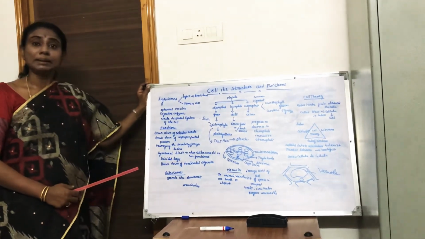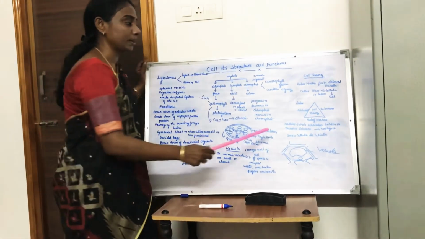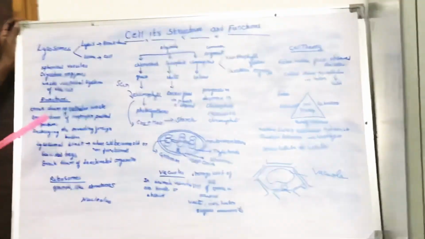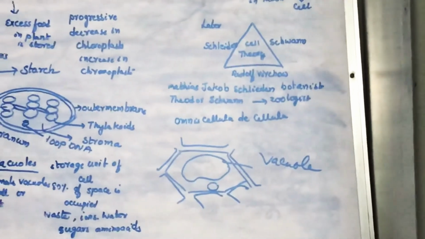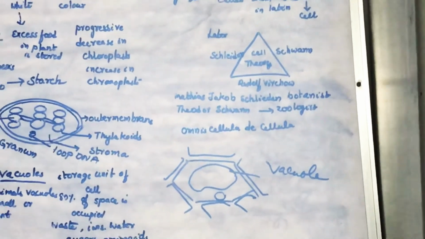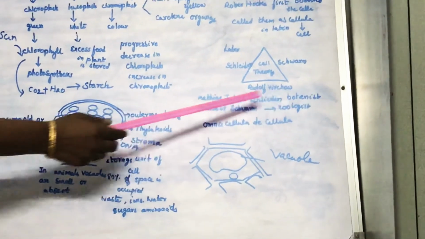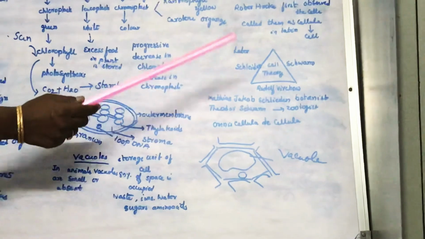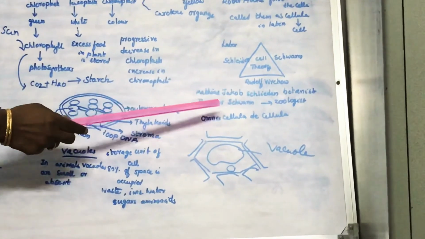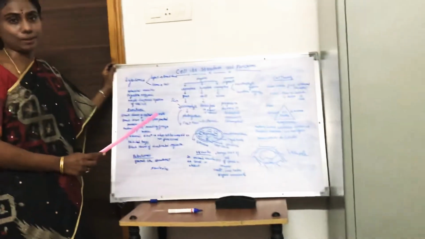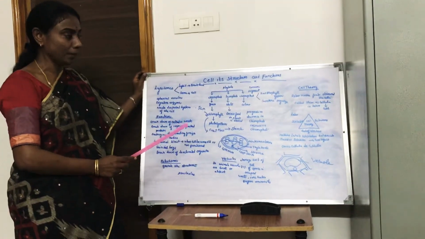Now coming to the other scientist, Theodor Schwann, a zoologist. Botanist means the person who studies plants, and zoologist means the person who studies animals. Schwann observed the animal cell, and he said that all animals are made up of cells.